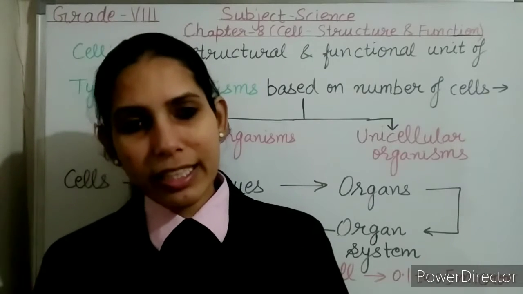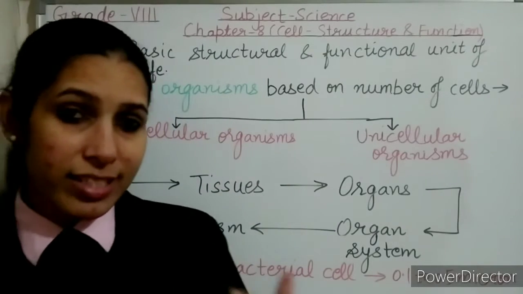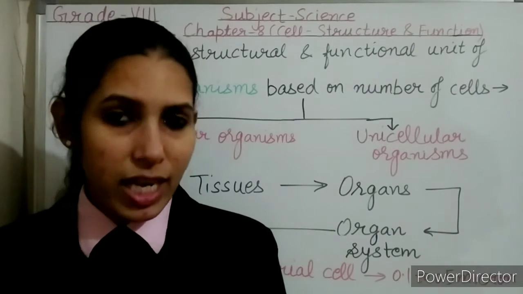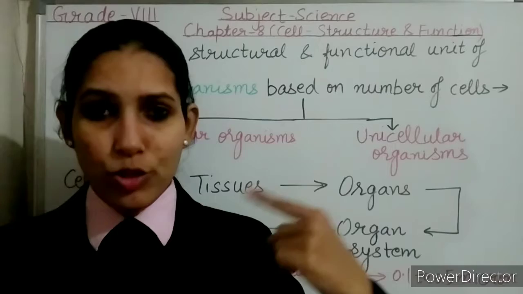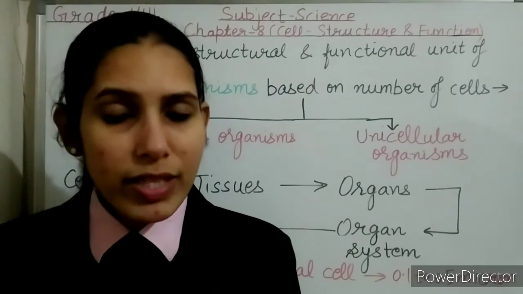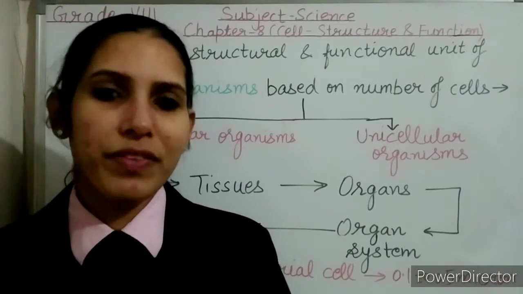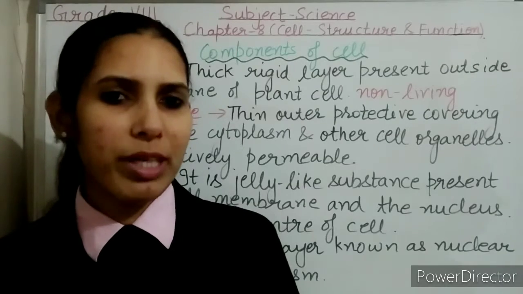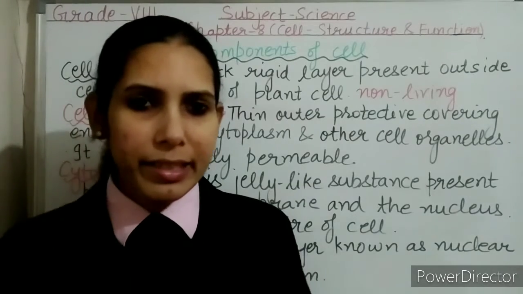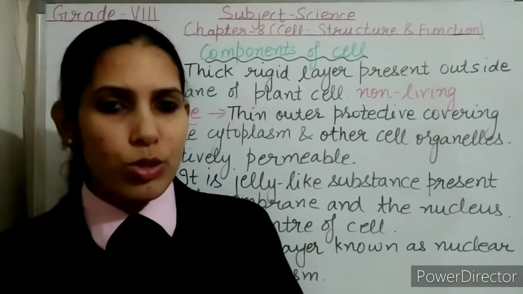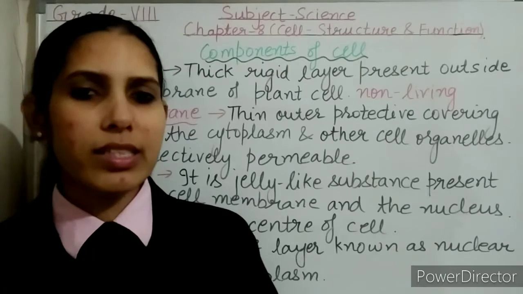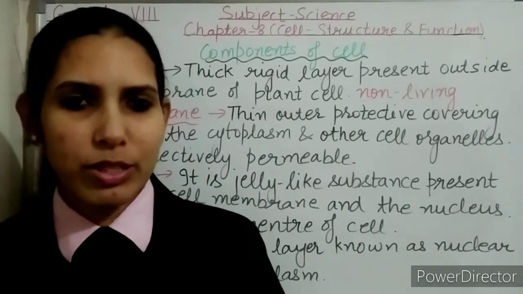So you can see the cells exist in various shapes, various sizes. And the size of the cell doesn't depend on the size of the organism. The size of the cell depends on the function of the cell. Now we will discuss important components of cell. A cell contains many components. So the components of the cell are known as cell organelles. First we will discuss the important components of cell.